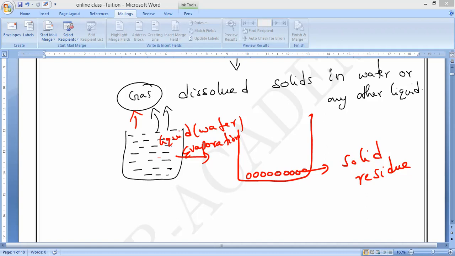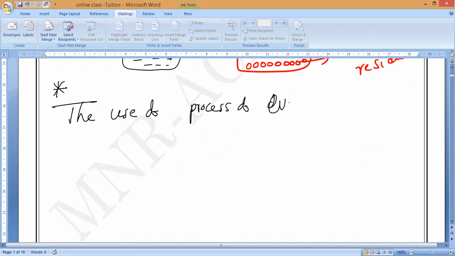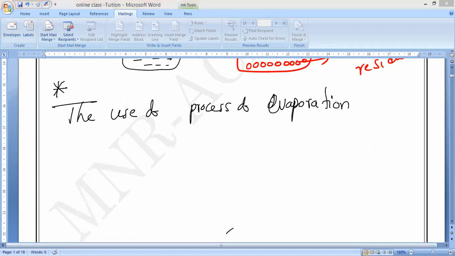Right. The use of the process of evaporation for separating a mixture.